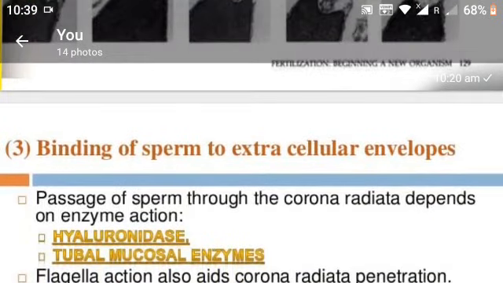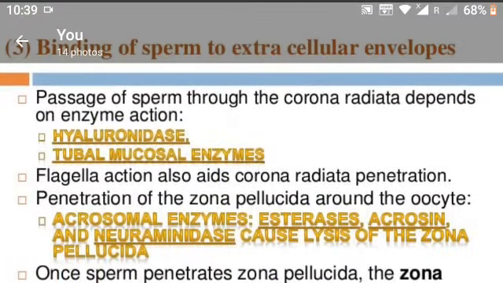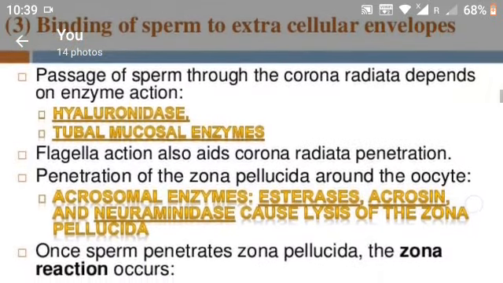Next process, binding of sperm to extracellular envelopes. Passage of sperm through the corona radiata depends on enzyme action, hyaluronidase and tubal mucosal enzymes. Flagella action also aids corona radiata penetration.